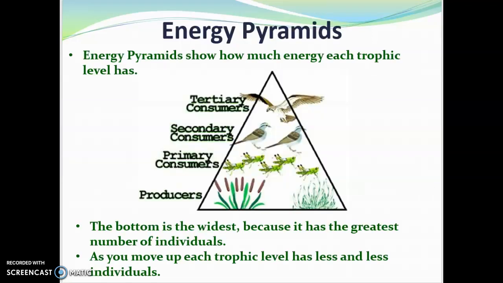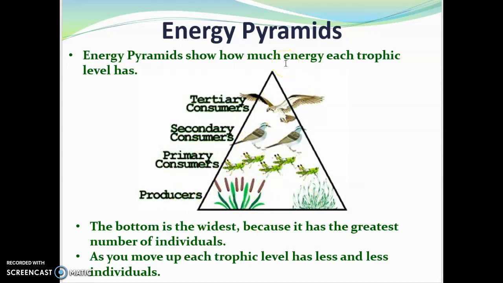All right, so let's talk about the flow of energy. So we discussed the flow of energy in the forms of these diagrams called energy pyramids, and it shows how much energy each trophic level has. So you see the trophic levels: producers, primary consumers, secondary consumers, tertiary consumers. At the bottom, you're going to find the producers, and then you'll find the primary consumers, followed by secondary, tertiary, and then quaternary and some.